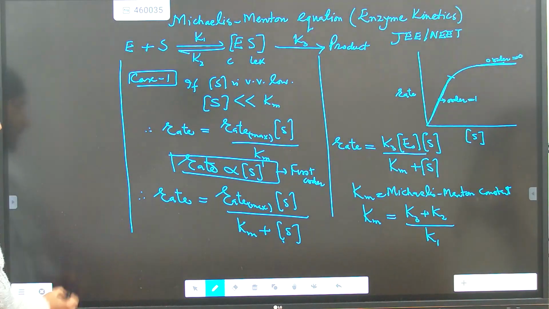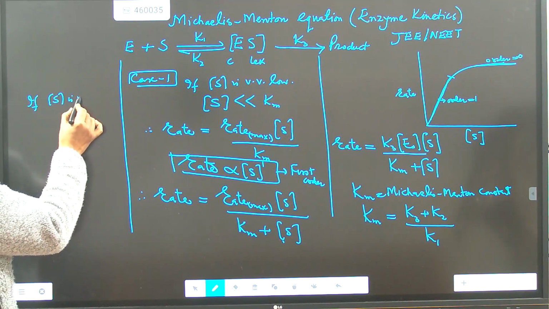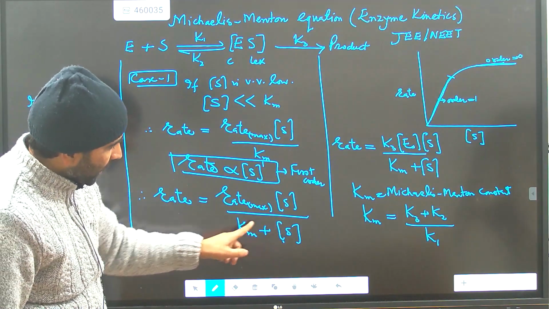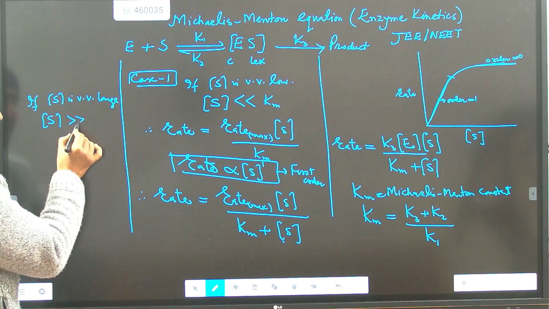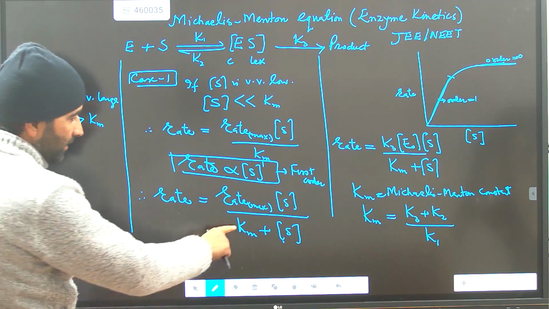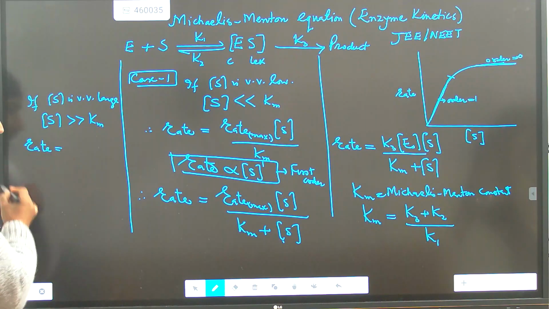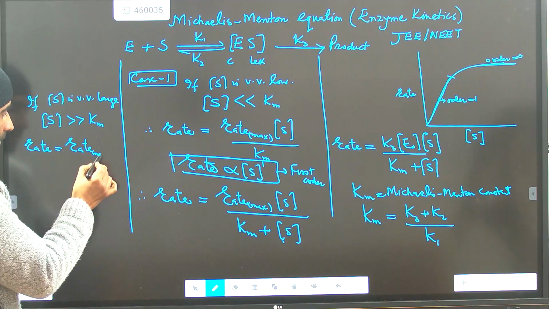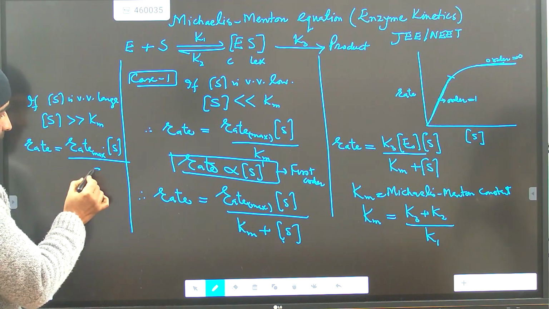I will write it here. If substrate concentration is very, very large, you can neglect Km at that time. That means S will be greater than Km, and Km, the Michaelis-Menten constant, can be neglected. So rate will be equal to rate maximum into substrate concentration divided by substrate concentration.